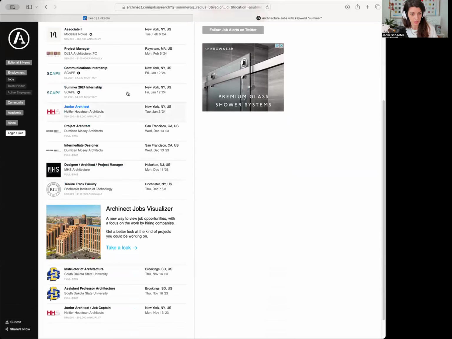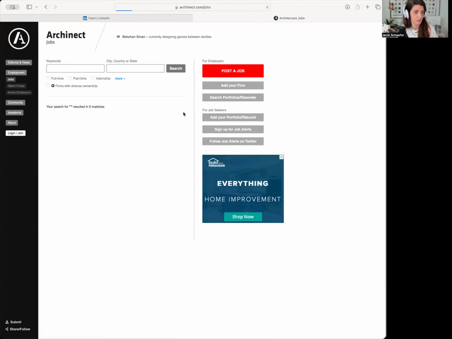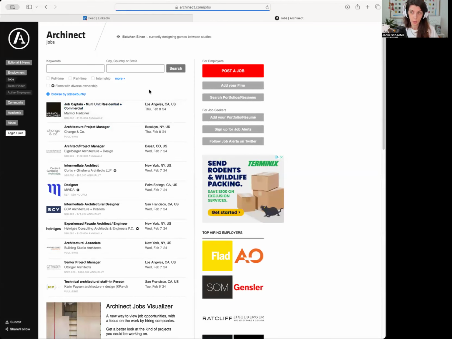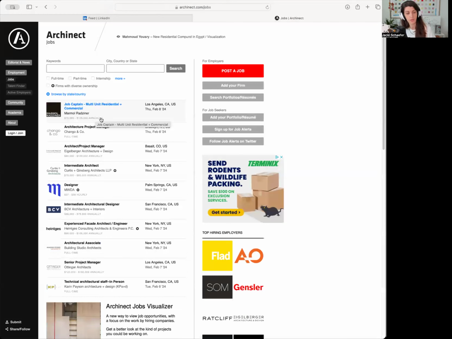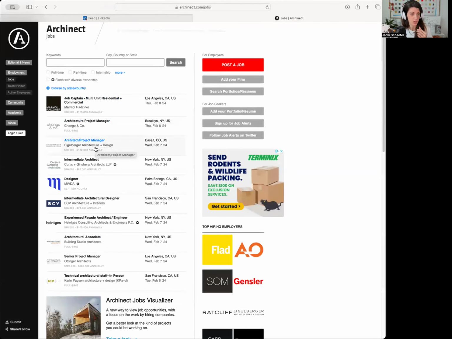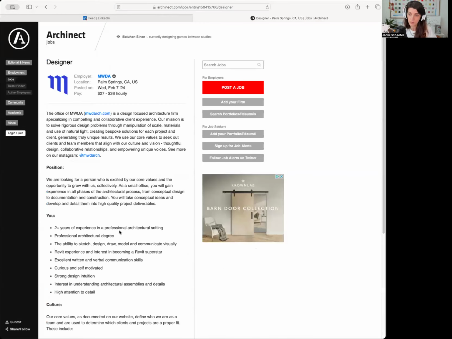So you'll see everything that comes up, all the cities. When I'm looking for the job listing emails that I do, I just go through these from top to bottom because I'm not looking for a specific location. The things I'm looking for are obviously entry level jobs, and it's not always easy to tell because they'll say things like designer. And if I go in here, it says, oh, 2 years of experience. Sometimes I will include 2 years of experience, or you should consider 2 years of experience, particularly if you have substantial summer experience and you cover all these other things.